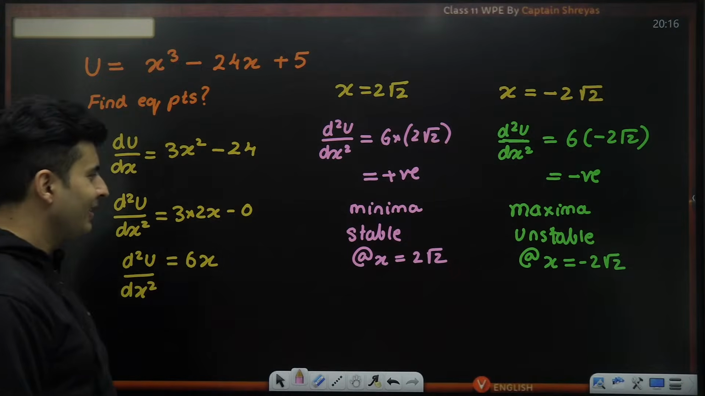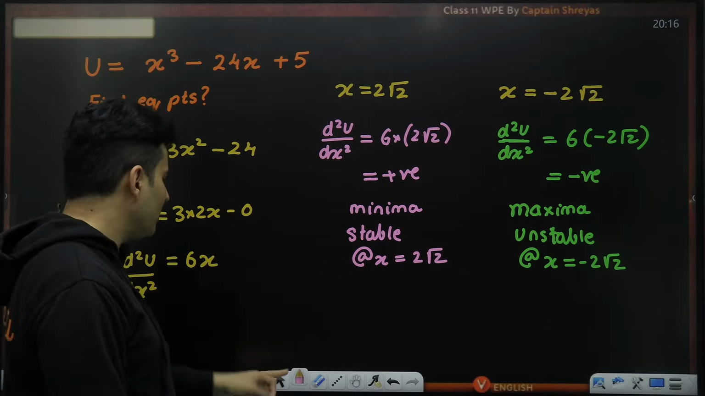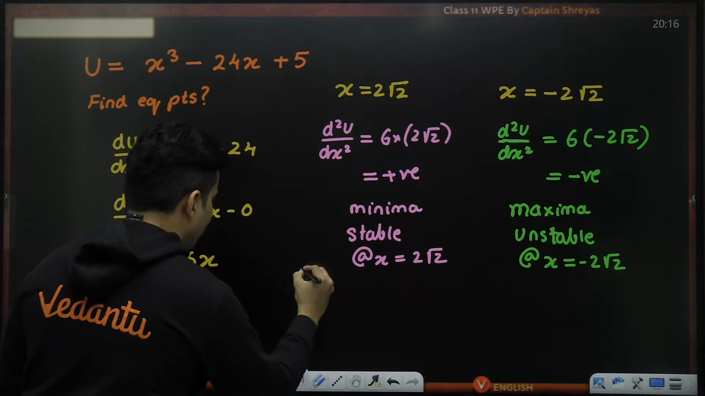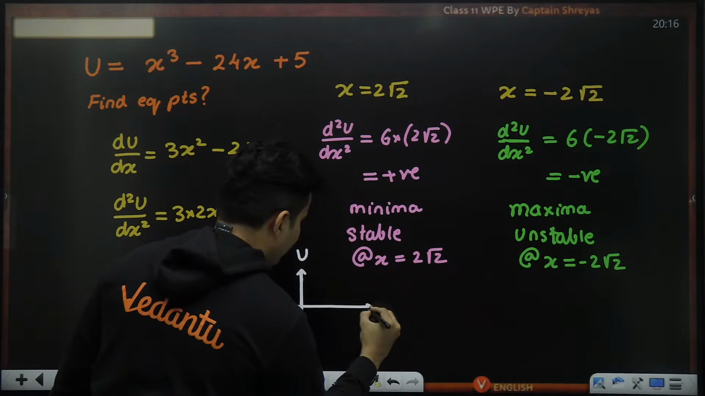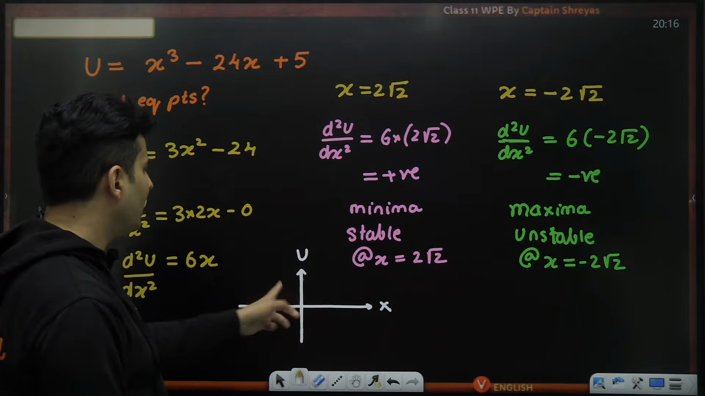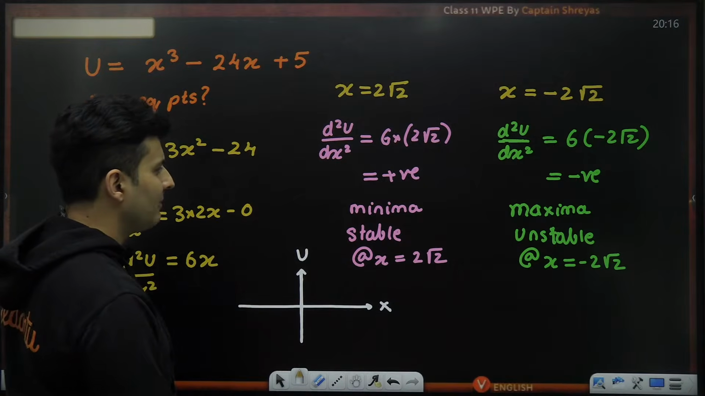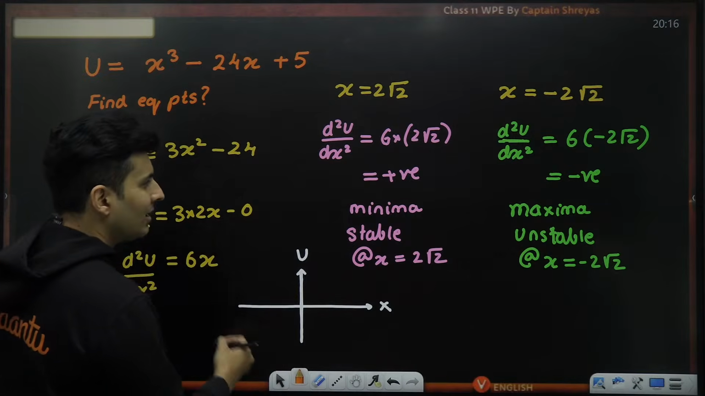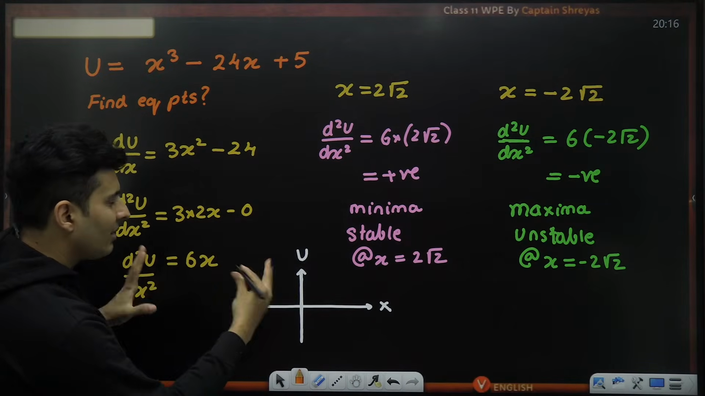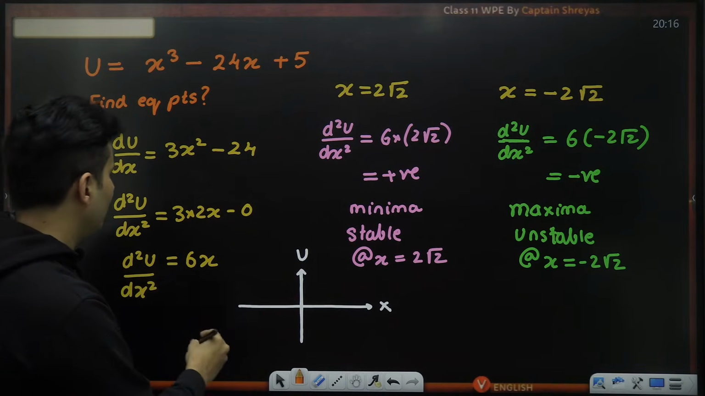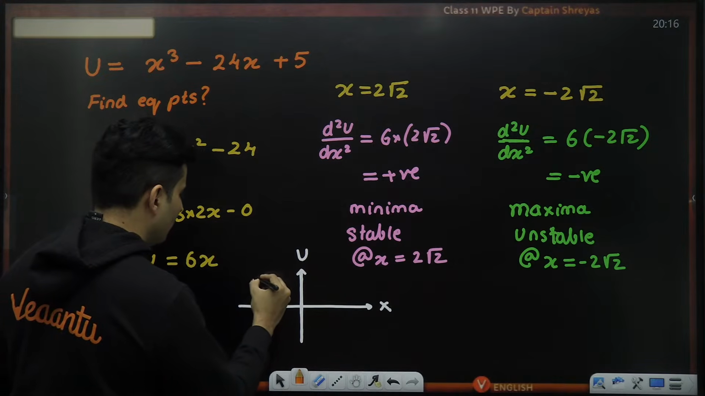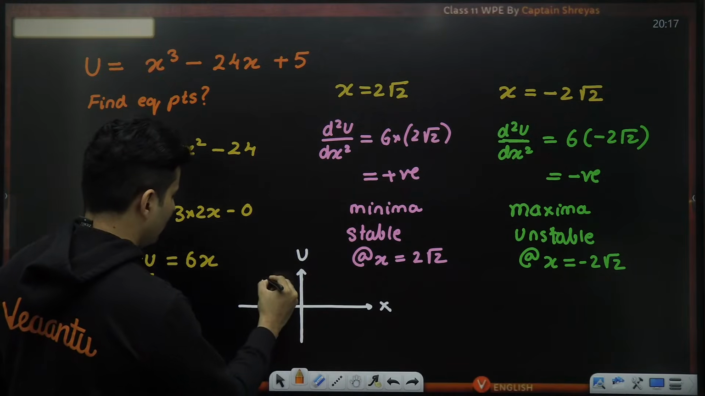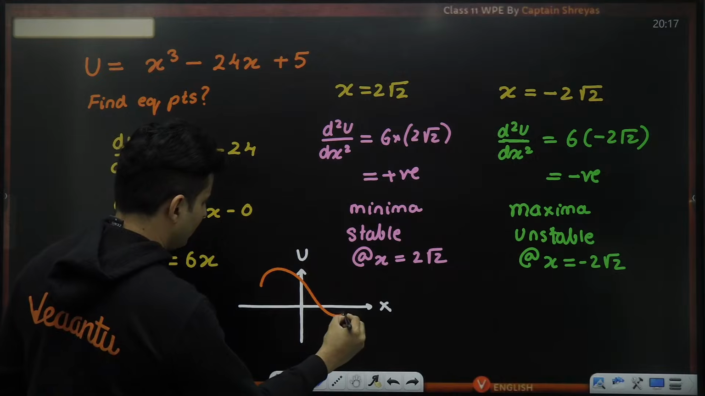The concepts are clear. So this is what it means. And if you actually end up drawing a graph also, this is how the graph will probably look. This will be the energy versus x. It is having minima at 2 root 2 and maxima at minus 2 root 2. I'm just randomly drawing it. At minus 2 root 2, there is a maxima. So most likely it will look like this. At 0, it will be at 5. So it will most likely be like this.